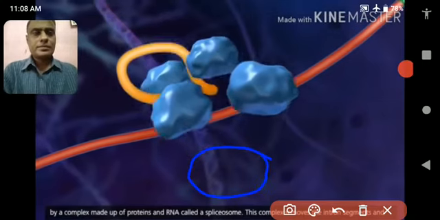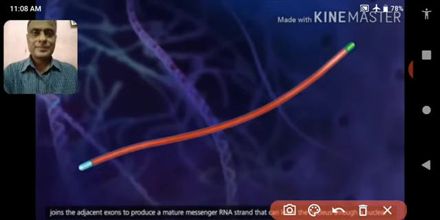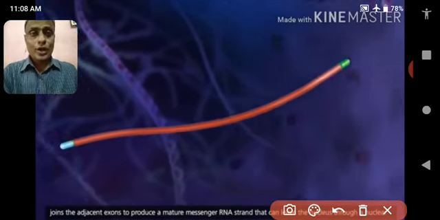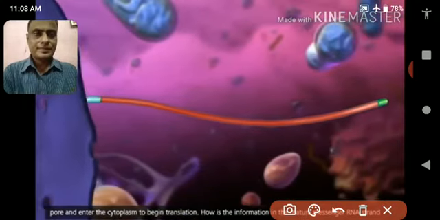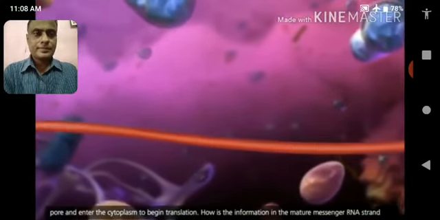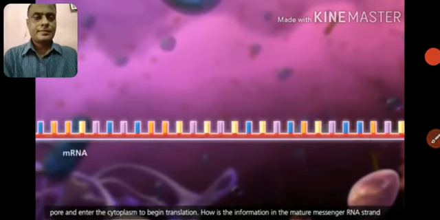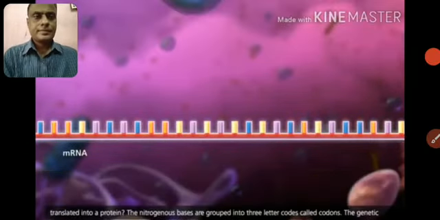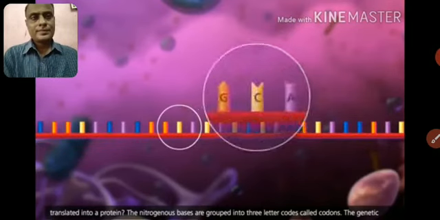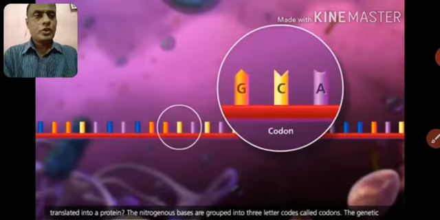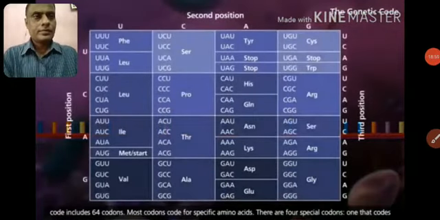This complex removes the intron segments and joins the adjacent exons to produce a mature messenger RNA strand. That can leave the nucleus through a nuclear pore and enter the cytoplasm to begin translation. How is the information in the mature messenger RNA strand translated into a protein? The nitrogenous bases are grouped into 3 letter codes called codons. The genetic code includes 64.